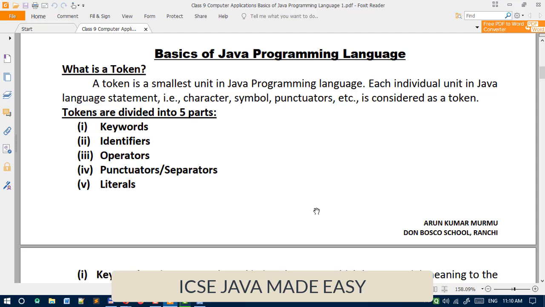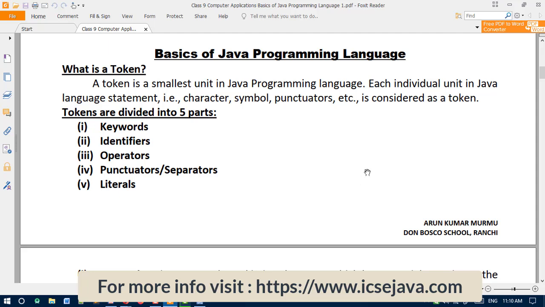Now we can begin. Basics of Java programming language. Okay, so the first thing in the basics of Java programming language is token. Okay, so you can see here, what is a token? A token is the smallest unit in the Java programming language. Each individual unit in a Java language statement, for example character, symbol, punctuator, etc., is considered a token. So you can understand this is the basic concept of Java programming language.